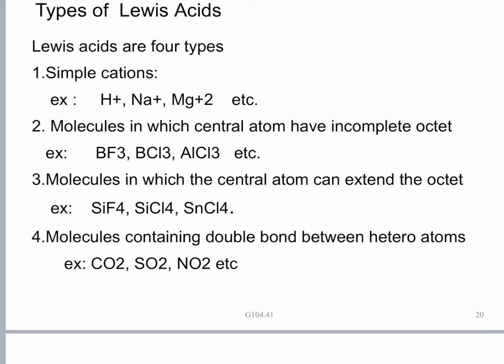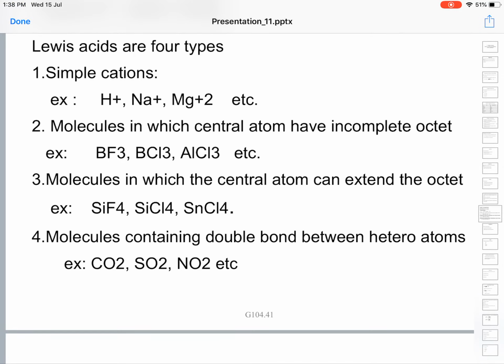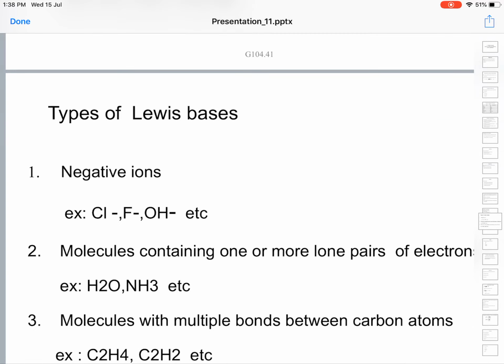So molecules containing double bonds between heteroatoms can easily develop a positive charge, and can receive electron pairs from donor atoms, and as such they also act as Lewis acids.